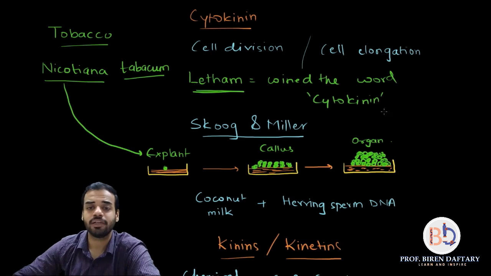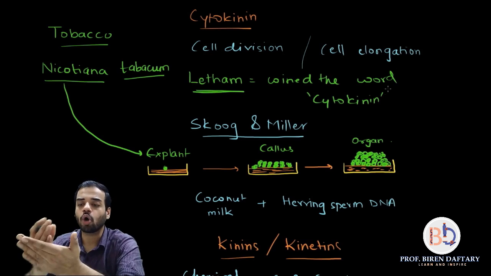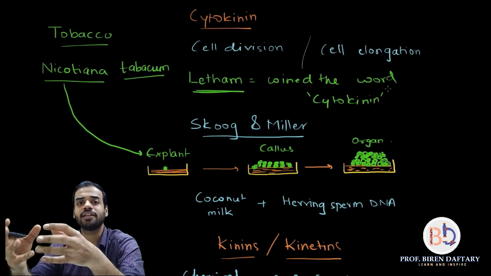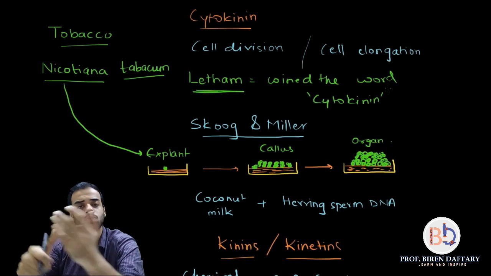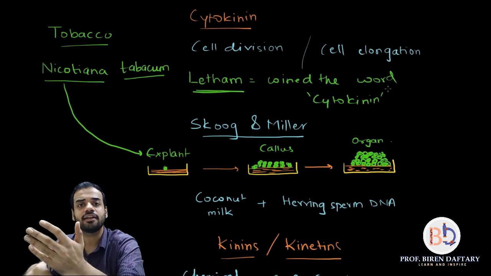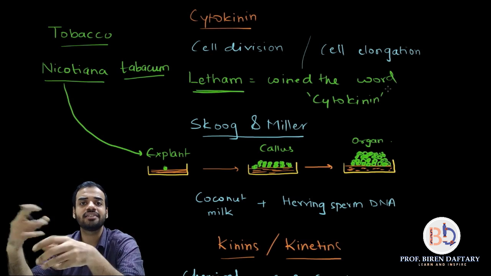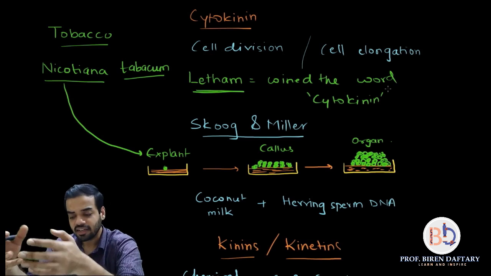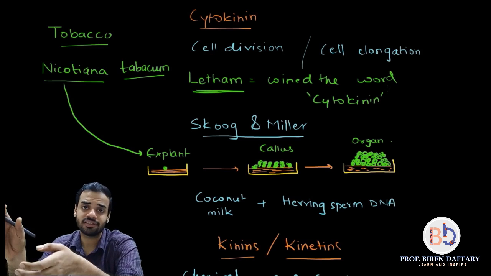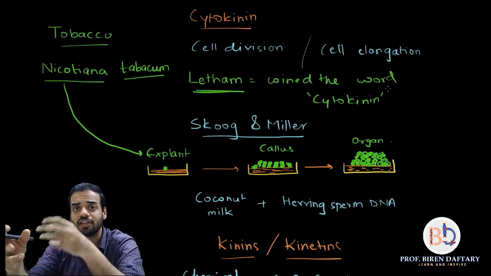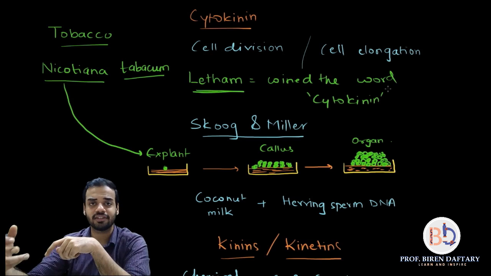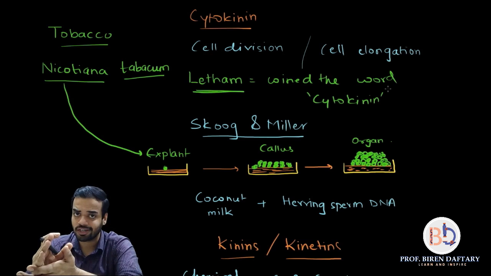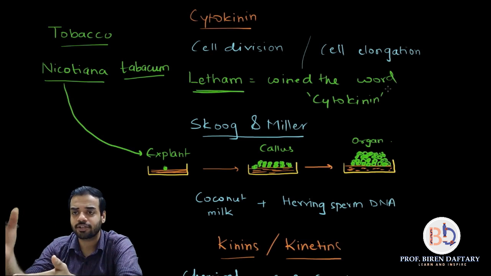They were performing a tissue culture experiment on Nicotiana tabacum, and they realized that when they added two substances, coconut milk and DNA from herring sperm, the callus began to divide faster. The cell division accelerated, and they realized that there are certain substances present in both these things which are causing the cells to divide faster. They called these substances kinins or kinetins, correct? And later on, Latham gave the word cytokinin.